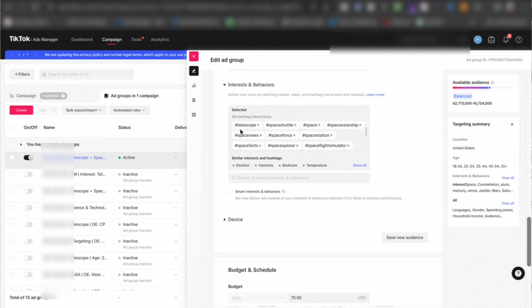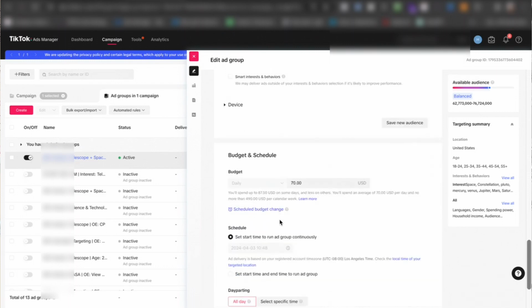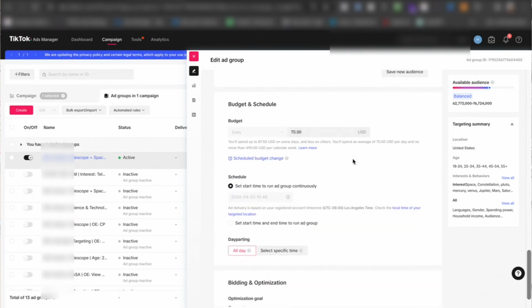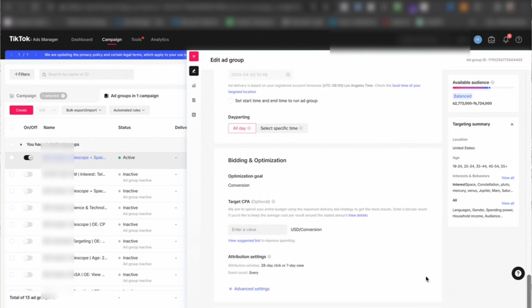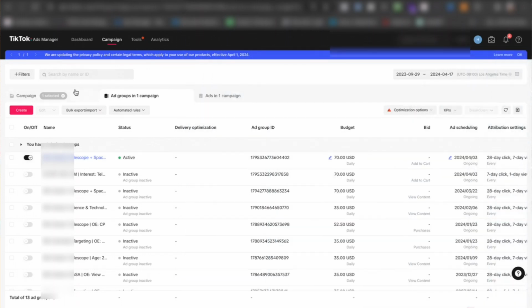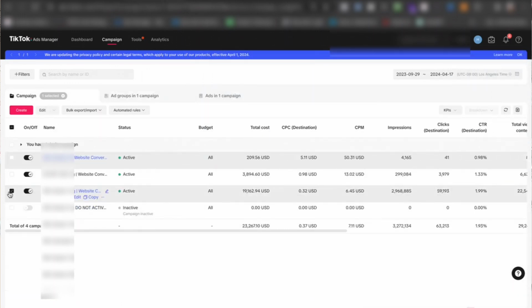In addition to that, we also have hashtags that we're targeting as well, right? So we have the hashtags that we're targeting in addition to interest targeting. They're going to be in a very similar category. So that's the setup of this specific campaign, and we're spending like $70 a day here. Let's look at our retargeting campaign here.